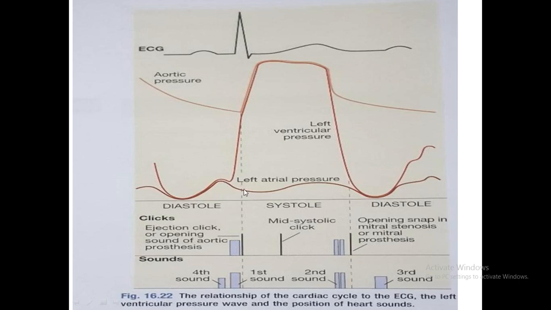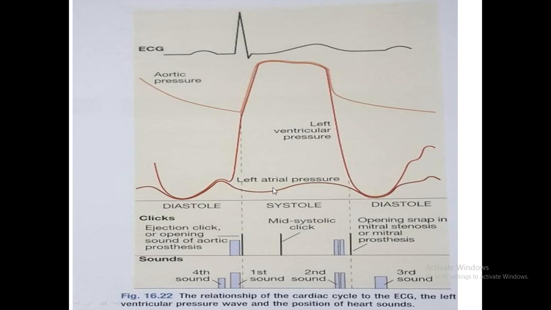Atrial contraction. Before the last kick, what you get is pre-systolic, either S4 or pre-systolic murmur, what you are hearing with pressure. The left ventricle fills, and due to Starling's law, you have understood that the muscles will be enlarged and they contract with force. So after this atrial contraction, atrial relaxation, there will be negative pressure here, X descent, then ventricle filling takes place here. So atrial contraction, atrial relaxation, and atrial filling takes place, and atrial emptying takes place.